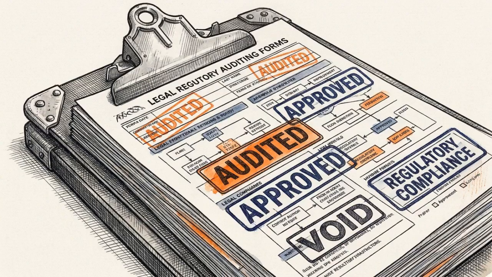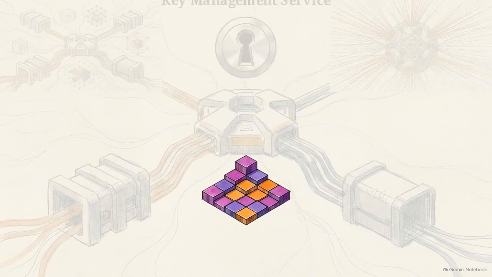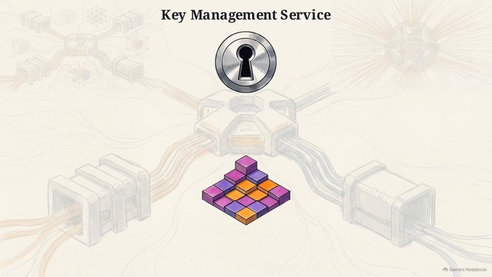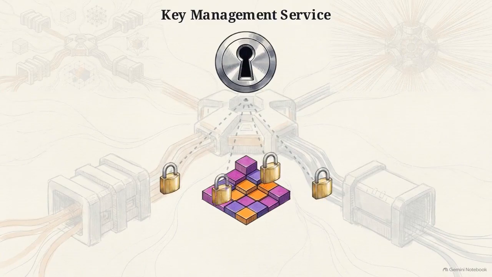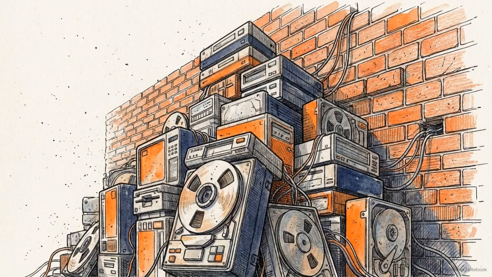Storing this volume of data introduces strict compliance requirements. Security at this level mandates that you maintain absolute centralized control over how that data is encrypted at rest. We manage that encryption through the Key Management Service, or KMS. This lock icon represents KMS centrally generating, distributing, and auditing the cryptographic keys that secure the entire DynamoDB storage layer. Yet, migrating historical data into this secure layer often hits a physical wall.